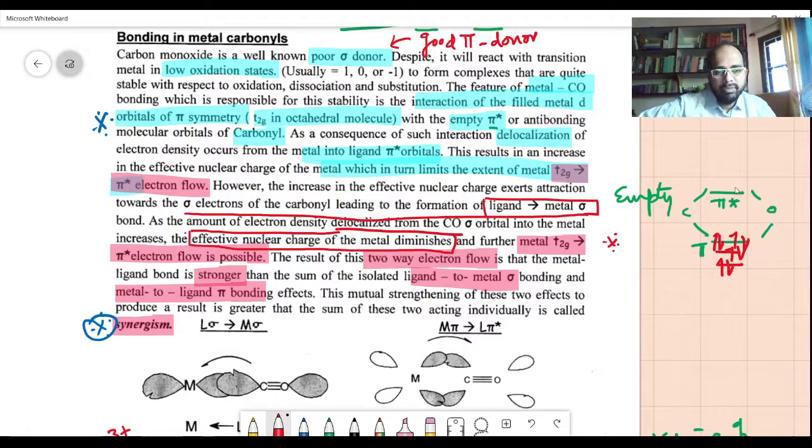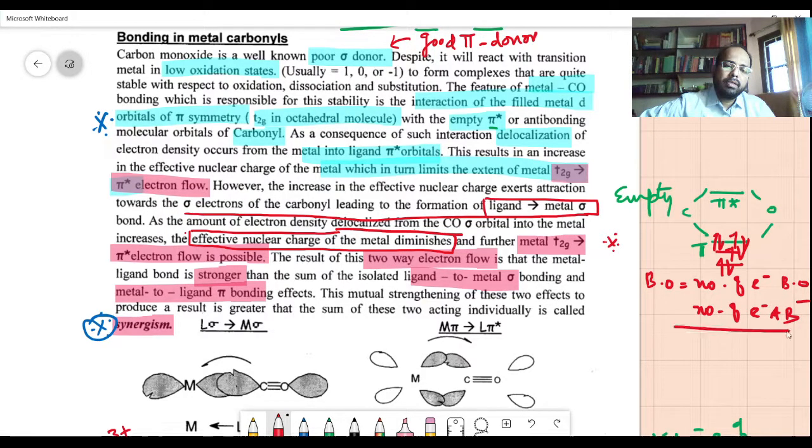So this will be empty. Note that the bond order we calculate is the number of electrons in the bonding orbital minus the number of electrons in the anti-bonding orbital, divided by 2. So if an electron goes here, the value in the numerator changes and you get a different bond order.